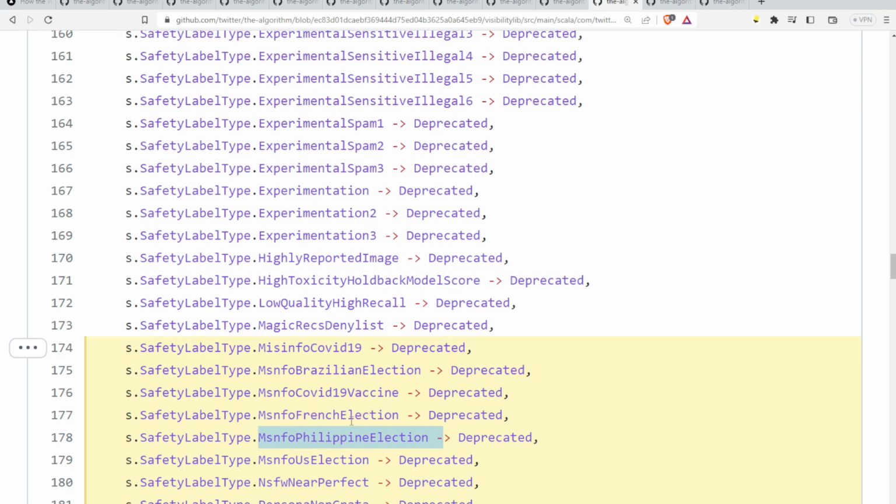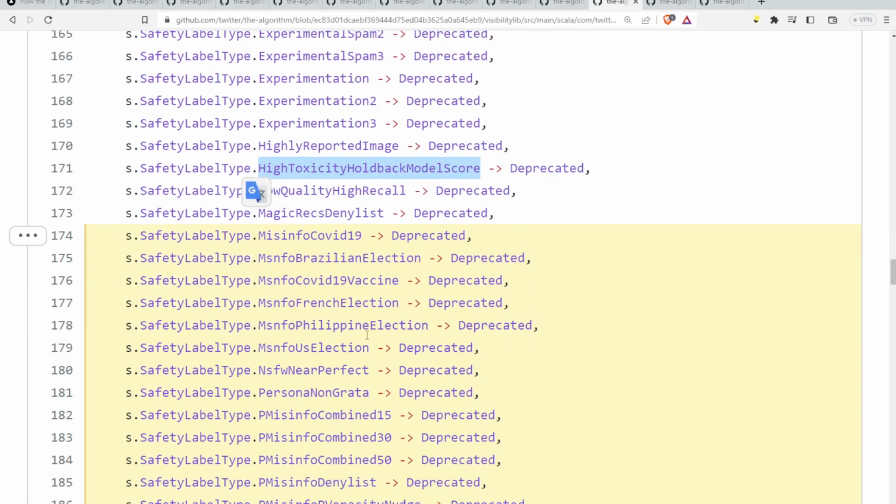There's no high toxicity holdback model score. There's obviously no length of property there. Type name, I guess. Misinformation, U.S. election. That probably wasn't even used after 2016, by the way. Not safe for work, near perfect. I don't know what that means. Persona non grata. That means pretty much someone shunned from society. That's very curious as to who's defining those.